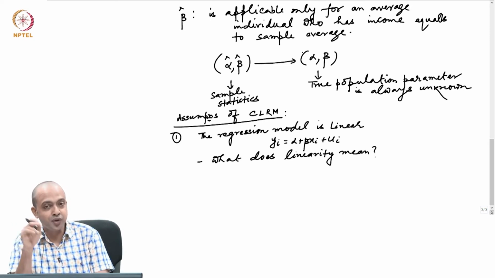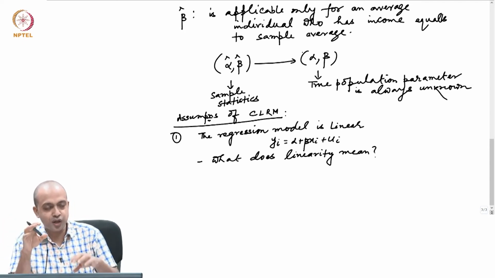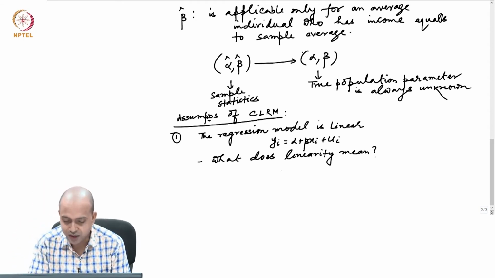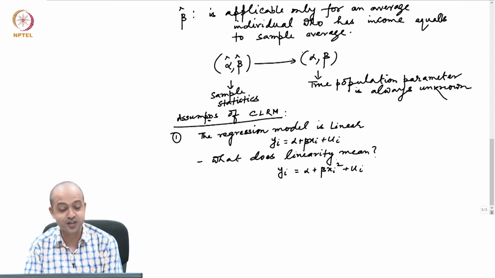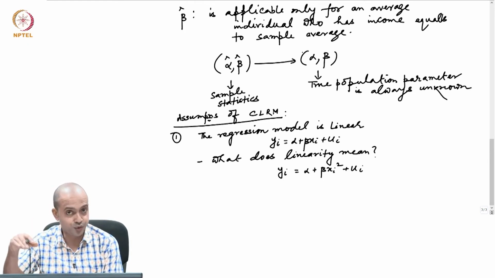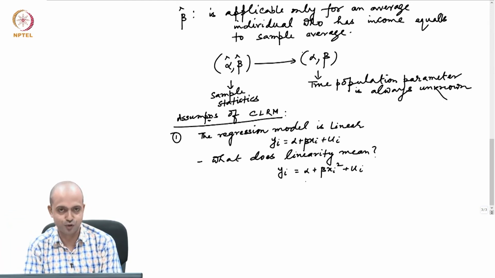That means it may or may not be linear in variables. We can still estimate the model using the procedure of the classical linear regression model even if the variable is non-linear in nature. For example, alpha plus beta xi square plus ui. This model is non-linear in variable, but we can still estimate it using the procedure suggested by CLRM, which we will discuss later, because this model can always be linearized by proper transformation.